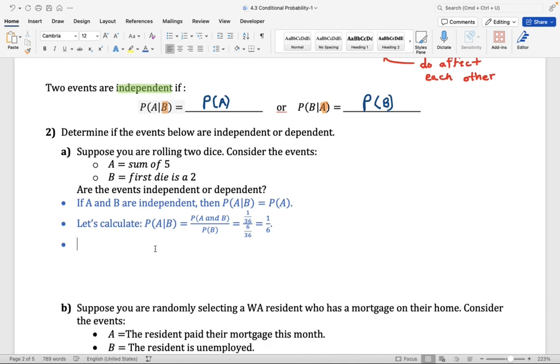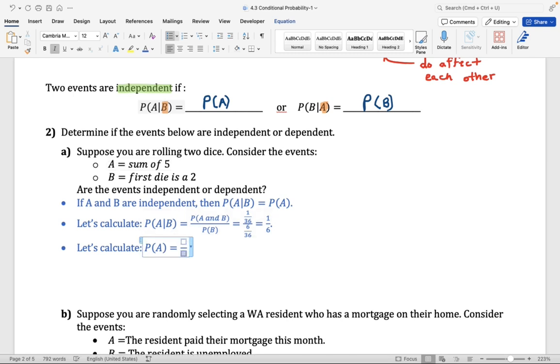Okay. Now next, we would have to compute the probability of A. And this is not something we calculated, so we might have to go back. Okay. So we need to determine the probability of getting a sum of 5. Again, here we're just looking at this event. We're not considering event B. So what is the probability of getting a sum of 5? Well, this is going to be the number of ways you can get a sum of 5 divided by the total number of outcomes in the sample space. The total number of outcomes in the sample space is 36. We need the numerator here.